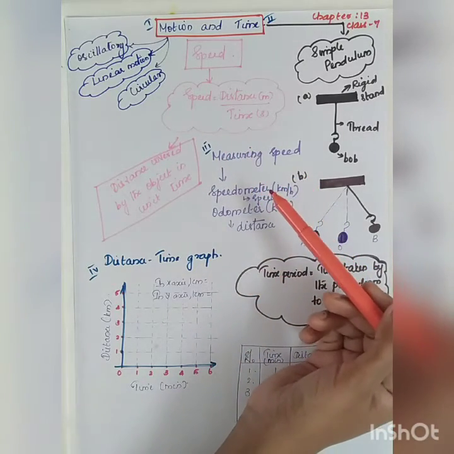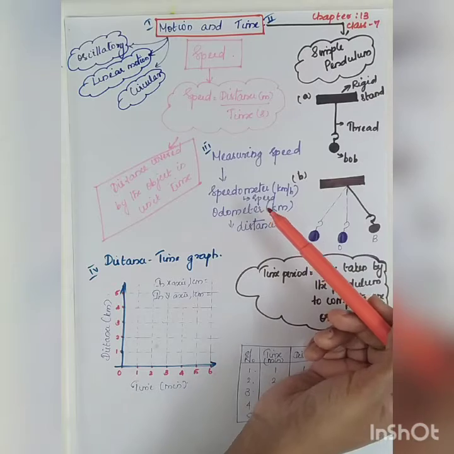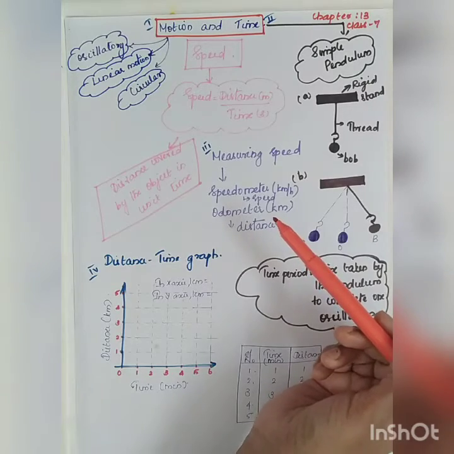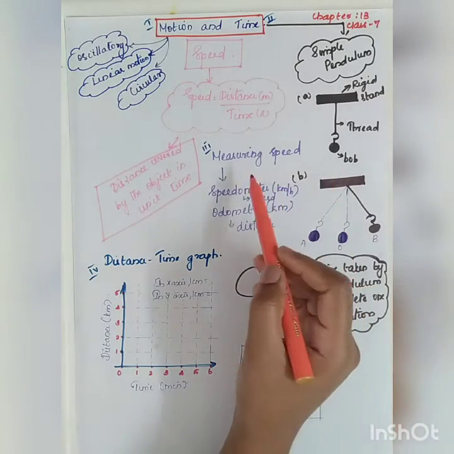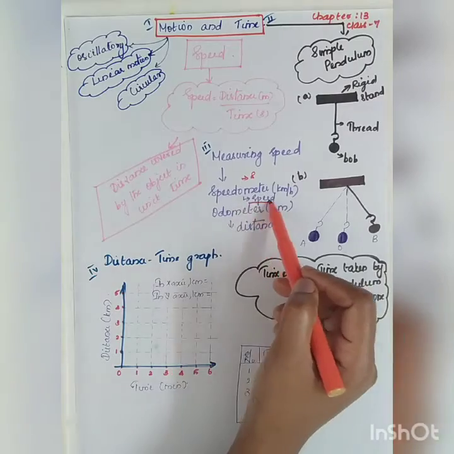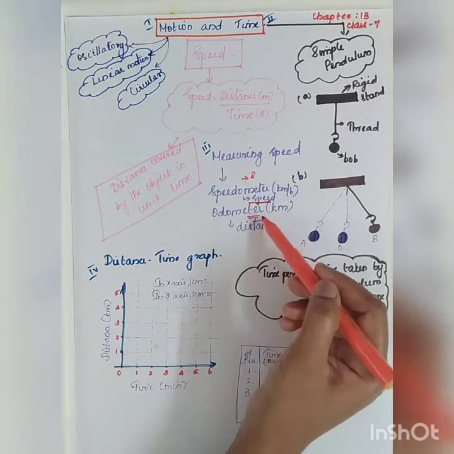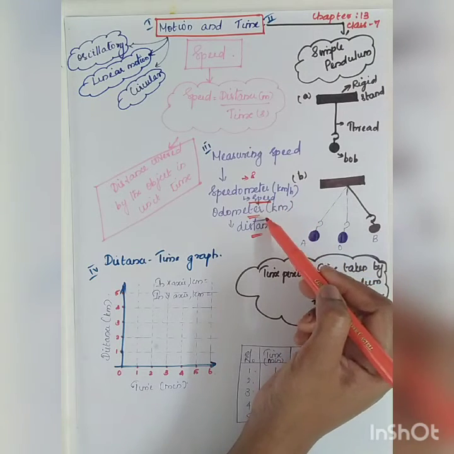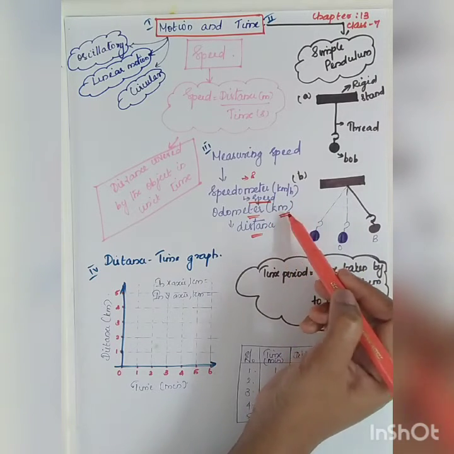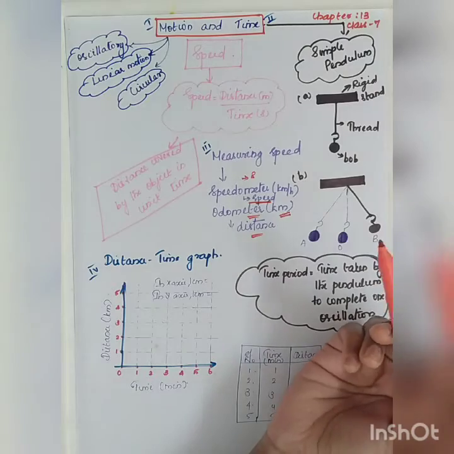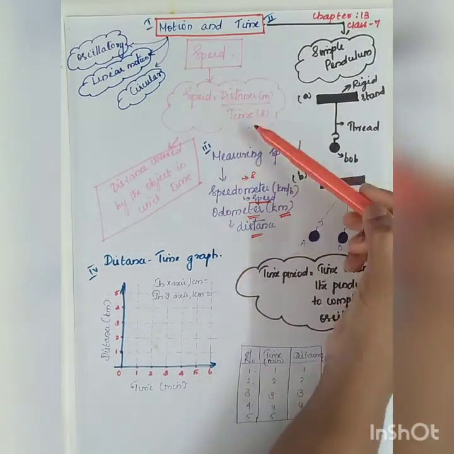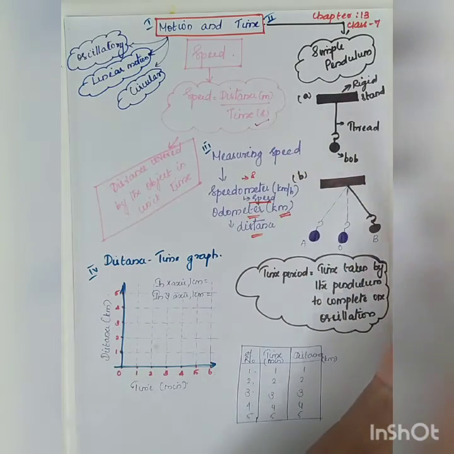Normally the two examples which are given are the speedometer and odometer for measuring speed. You have a speedometer and odometer display in your car, where your speedometer will give directly the speed, whereas the odometer will give the distance calculated. The speedometer unit is kilometer per hour and the odometer, which gives the distance, will be in kilometer.